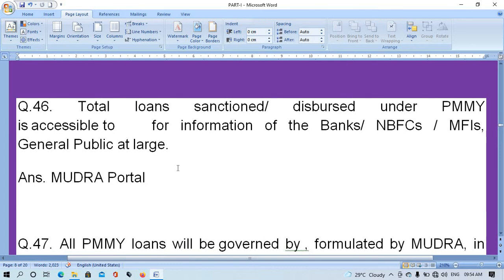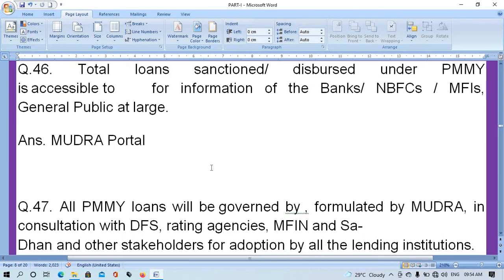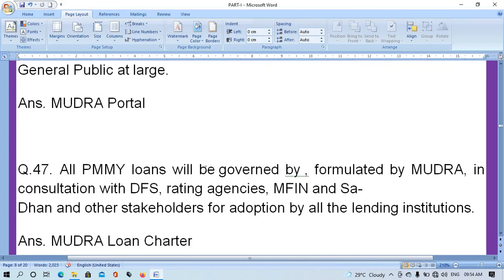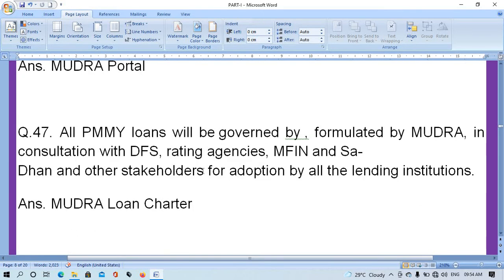Question number 46. Total loan sanction disbursed under PMMY is eligible, accessible to for information of the bank, NBFCs, MFIs, general public at large. The right answer is Mudra portal. Question number 47.